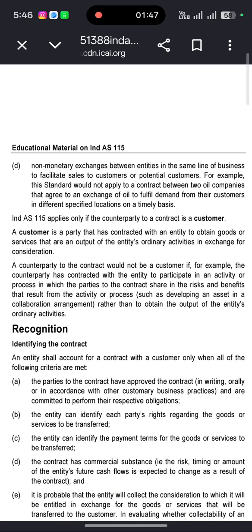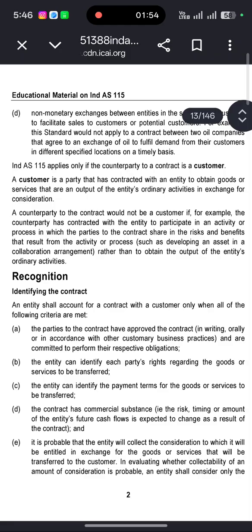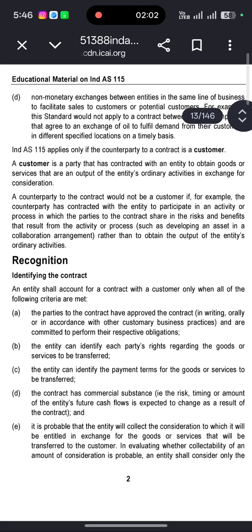Ind AS 115 applies only if the counterparty to the contract is a customer. A customer is a party that has contracted with an entity to obtain goods or services that are an output of the entity's ordinary activities in exchange for consideration.